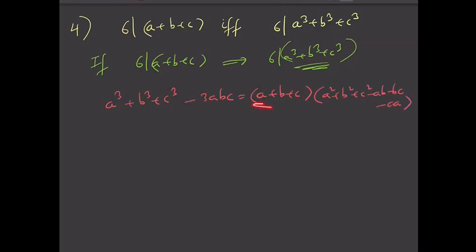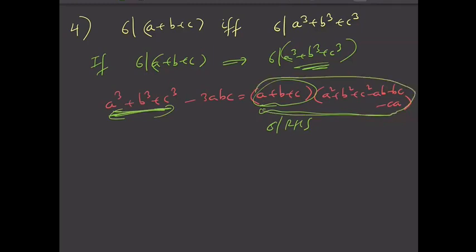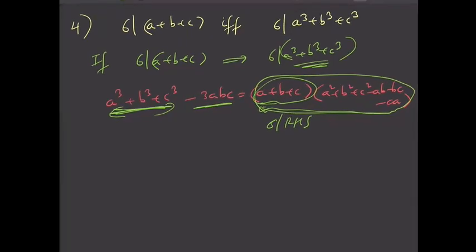Fine. So now you know that 6 divides this a plus b plus c, right? So clearly 6 divides the right hand side. This is true because this itself is a multiple of 6. And we need to prove that a cube plus b cube plus c cube is divisible by 6. We already know that this entire expression on the right hand side is divisible by 6. So our task is now to prove this is divisible by 6, right? So try to observe it very carefully. I already know that 6 divides a plus b plus c times this entire expression. I'm not writing this.